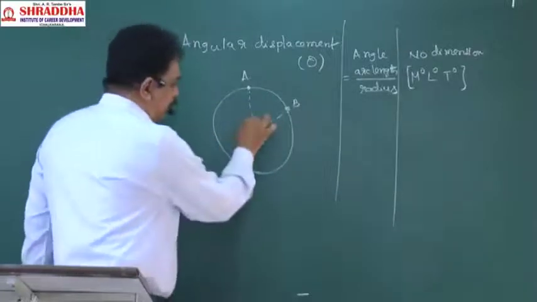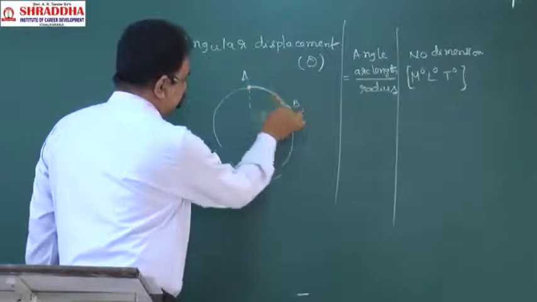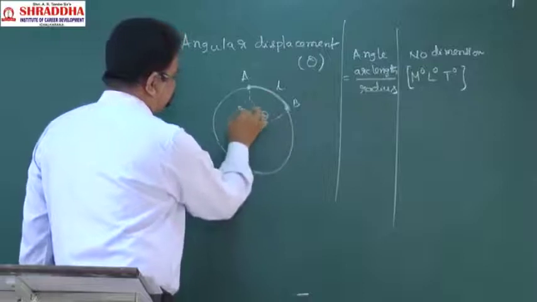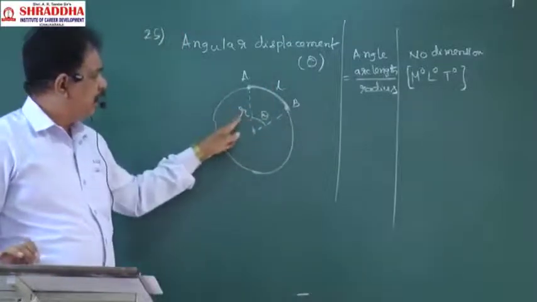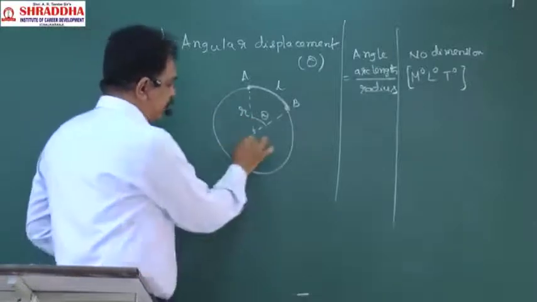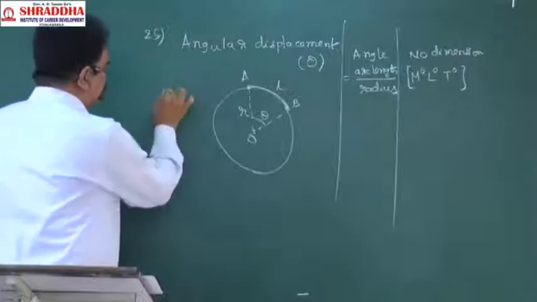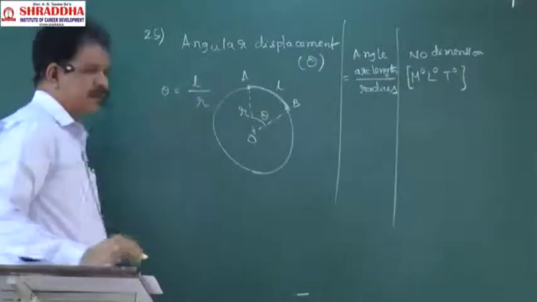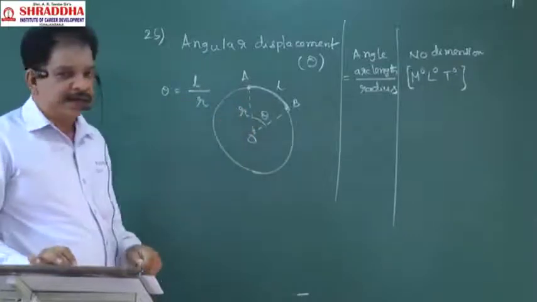This angle is theta, this is the arc length, this is the radius. What is the relation between arc length, radius and angle? Angle is equal to arc length by radius. Theta is equal to L by R.